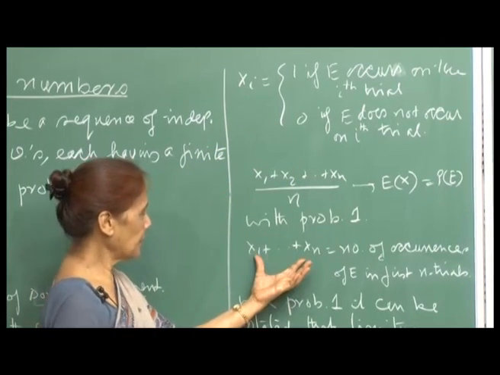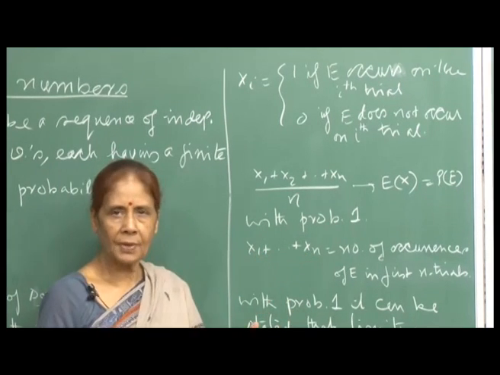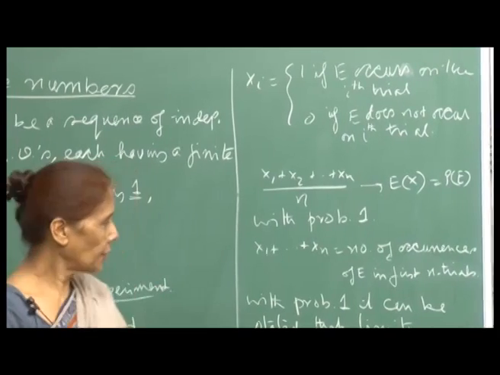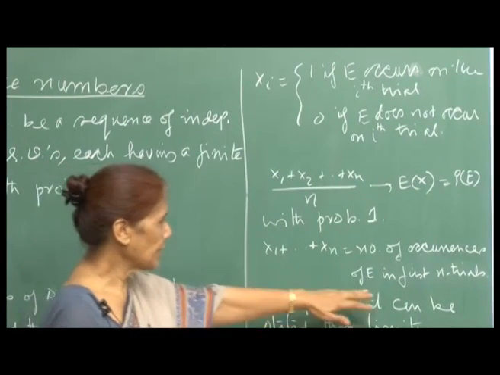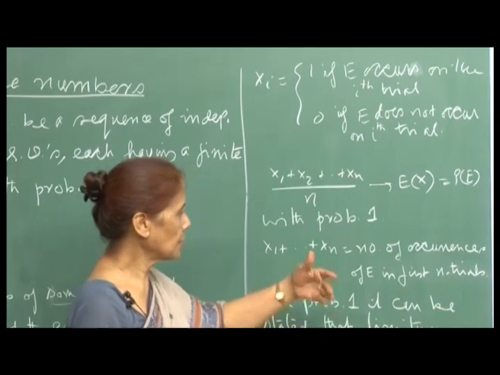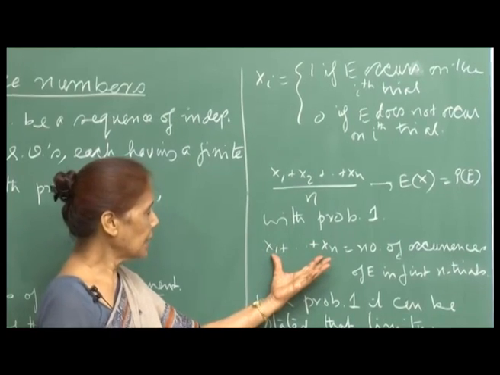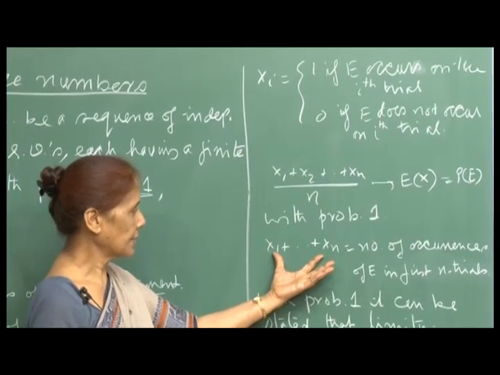So, when you add up X1 plus X2 plus ... plus Xn, that will be the total number of times E has occurred when you have conducted the first n trials. You just started your trials and then started to count the number of times E occurs, and that is given by X1 plus X2 plus ... plus Xn, right.